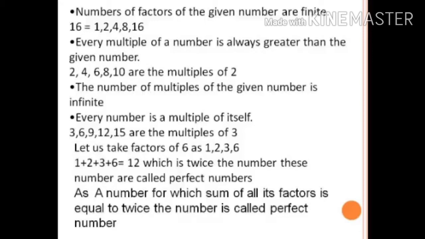A number for which the sum of all its factors is equal to twice the number is called a perfect number. That means the given number is a perfect number, because when you take the sum, you will get twice the given number.